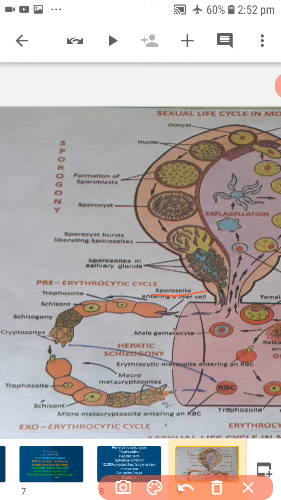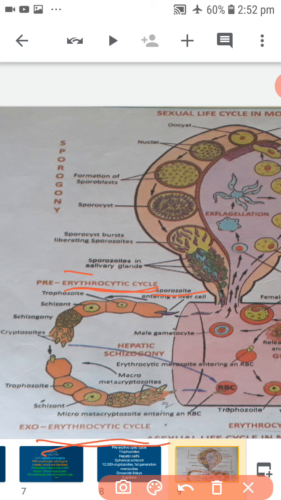Within half an hour, they reach the hepatocytes where they undergo pre-erythrocytic cycle and exoerythrocytic cycle. First one, pre-erythrocytic cycle.